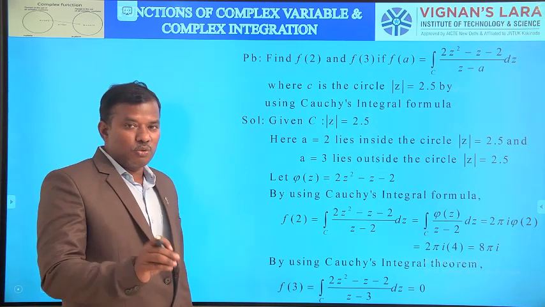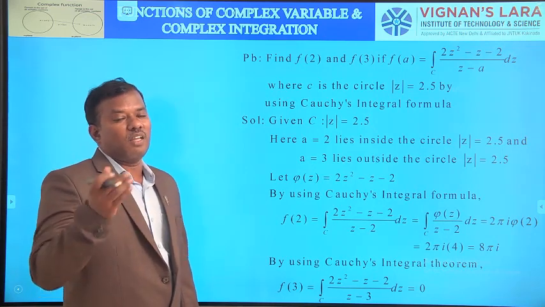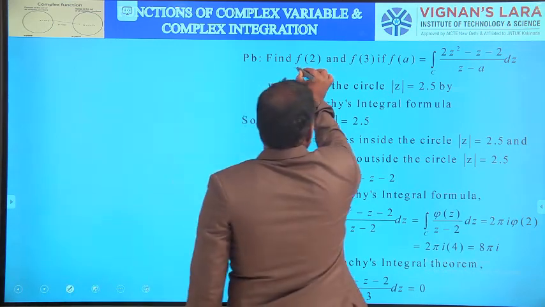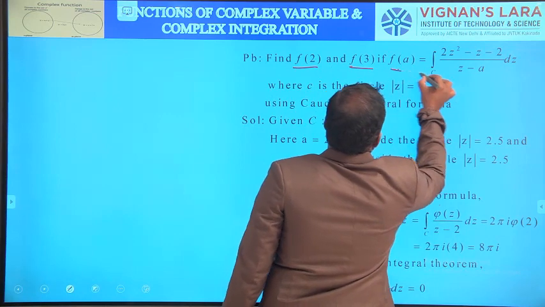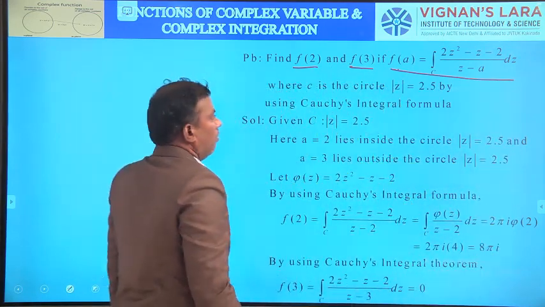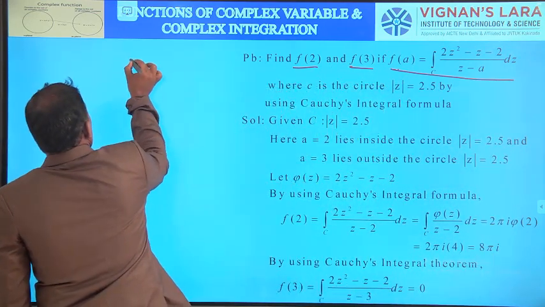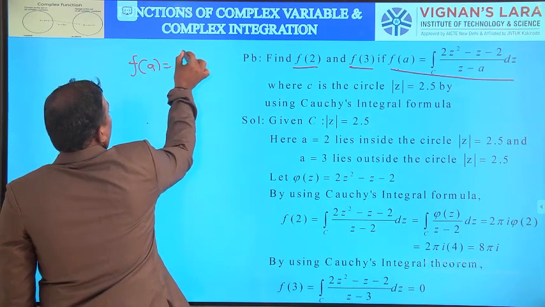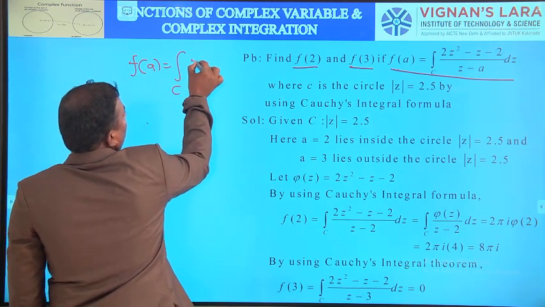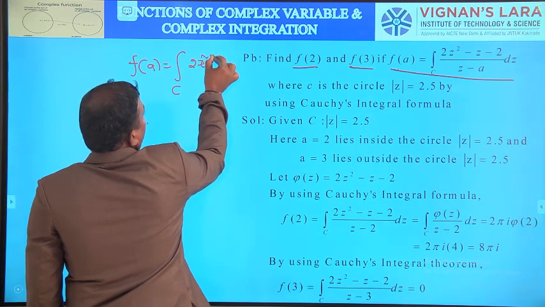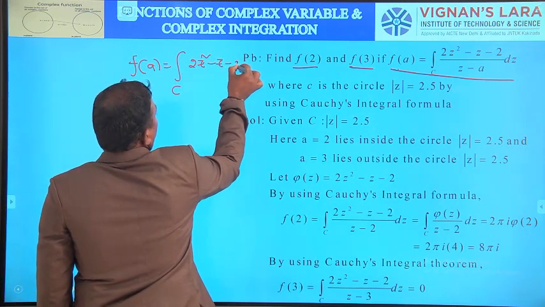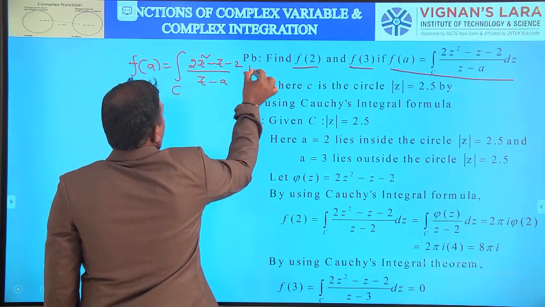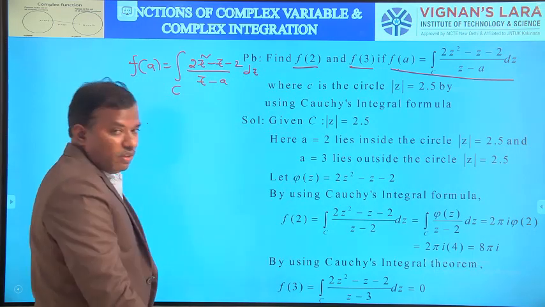Here again, using the integral theorem and integral formula, calculate the function values. Find f(2) and f(3) if f(a) is equal to the integral over C of (2z² − z − 2)/(z − a) dz. This is the given f(a).